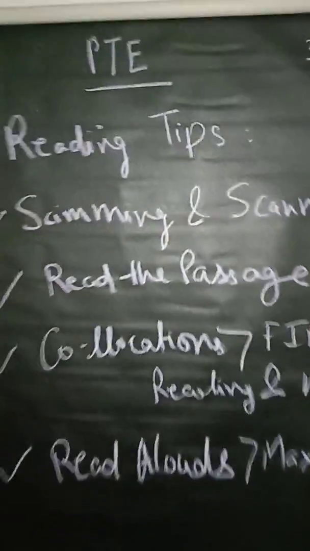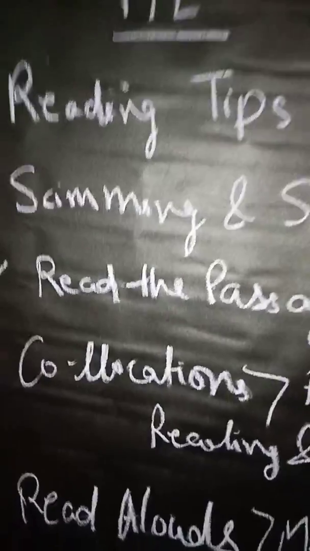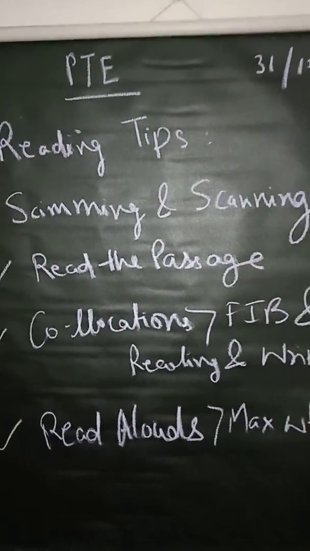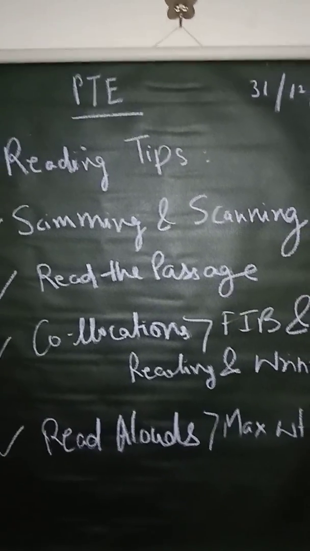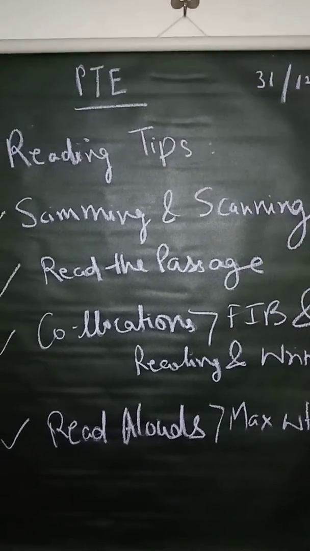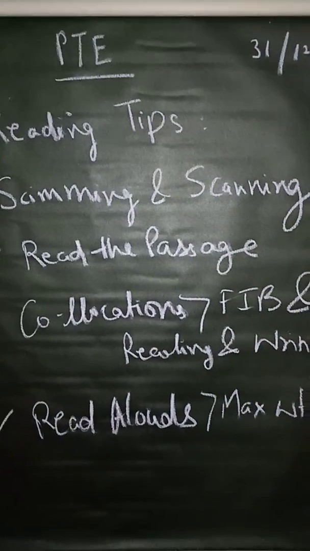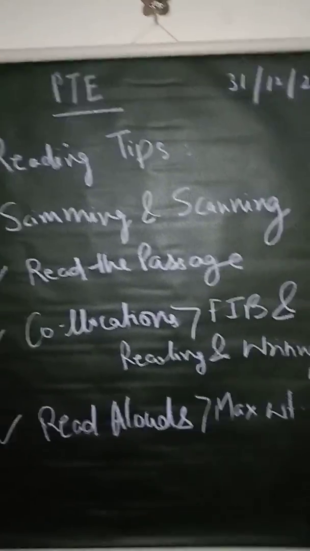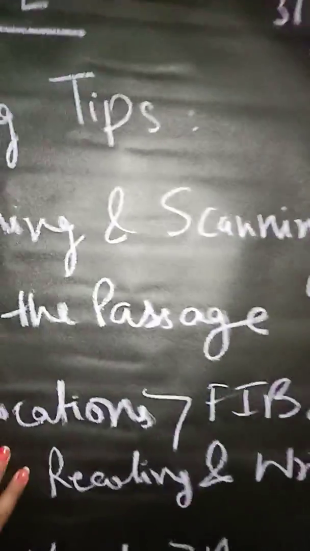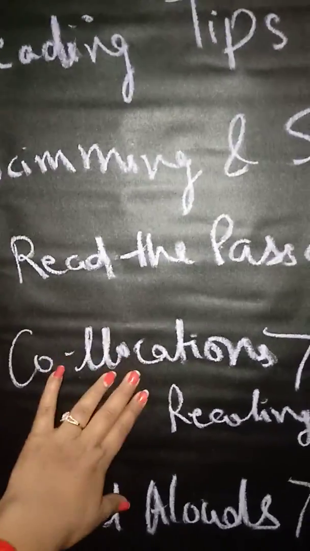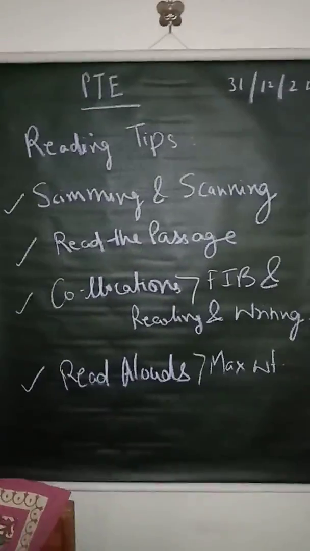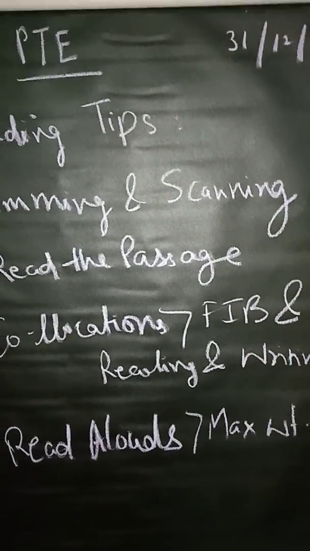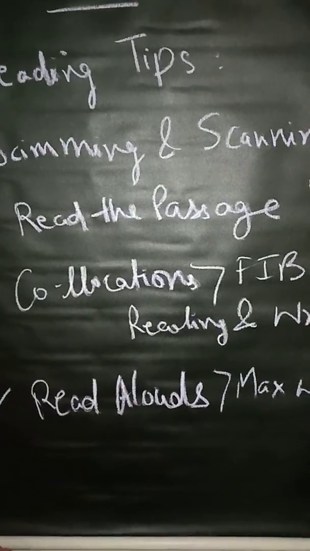Now I cannot emphasize more on the collocation list, right? As per the PT, there is almost 20,000 or a list. I can't remember, but all I can say is that please go through the collocation list. It is very, very important because आपका जो reading and writing है, it comes from collocations. And if you have just read it, I'm not saying that you mug it up, but if you have read it, then during the exam you will be able to understand, okay, maybe you will be able to do the guesswork, right?